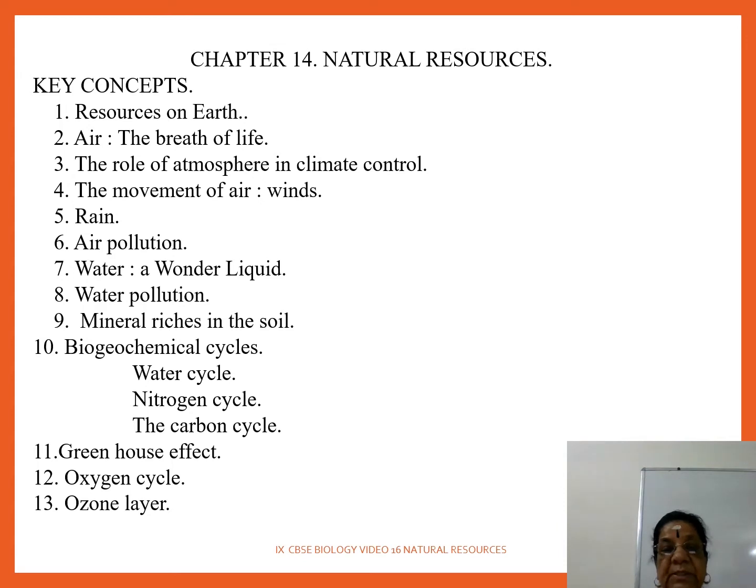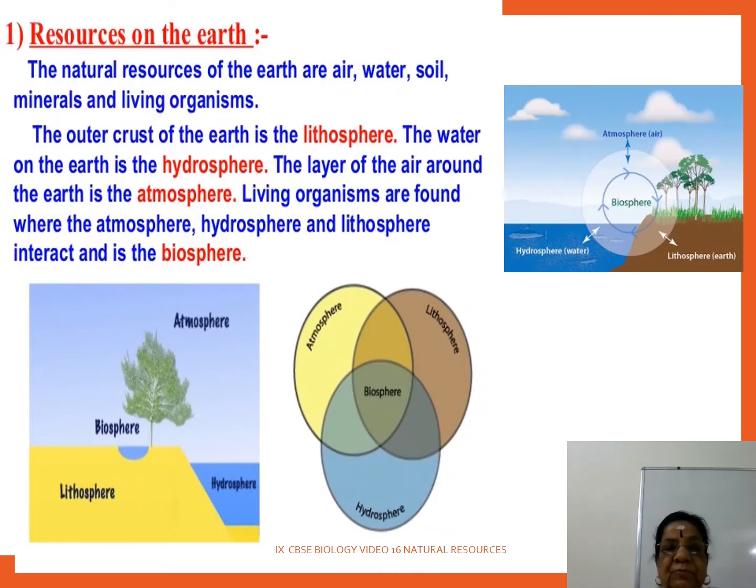Under biogeochemical cycle, we are going to learn water cycle, nitrogen cycle, carbon cycle with the greenhouse effect, global warming, oxygen cycle and ozone layer. In today's video session, we will learn up to the 9th key concept. In the next video, we will continue the lesson again. First part, resources on earth.